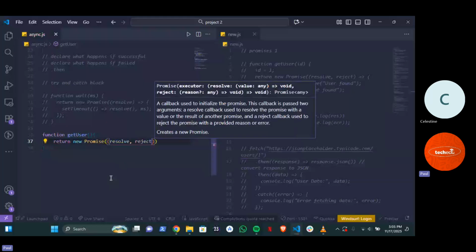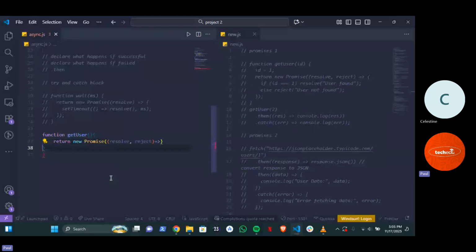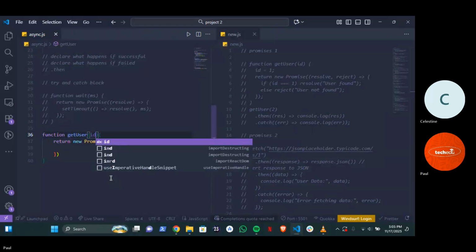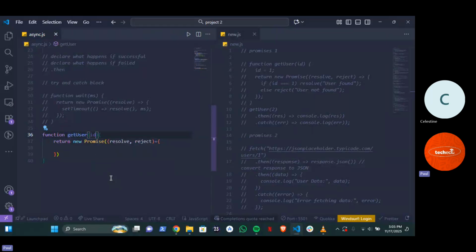Then we're going to have our promise function. Now, in this place, I'm going to give this a parameter. I'm going to give it a parameter of ID, the user ID. So if the user ID is equal to 1, what is it going to give to us? Like if the user ID is 1, what is it going to do for you?